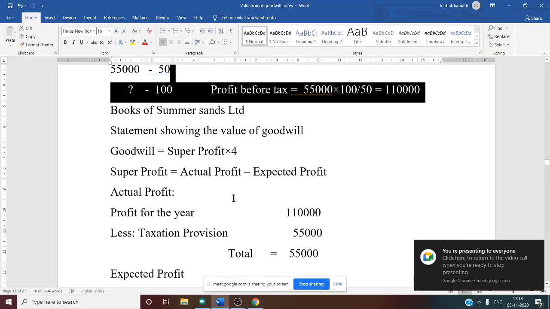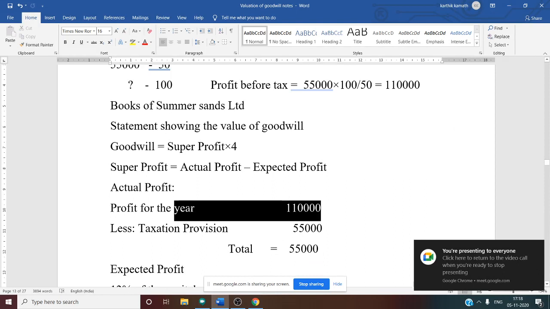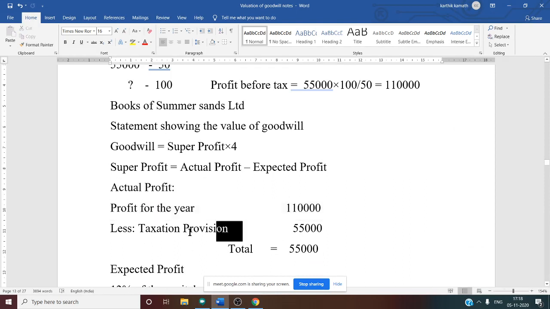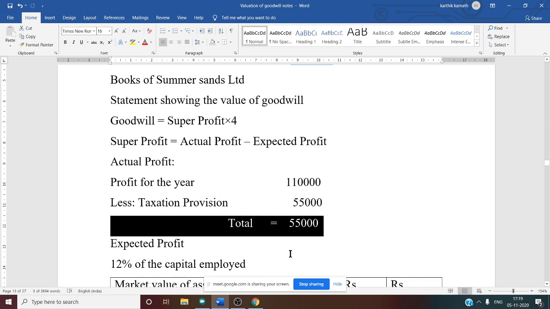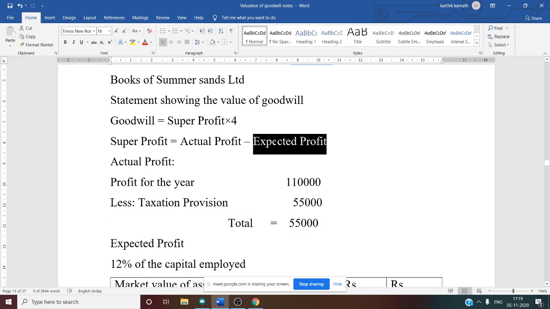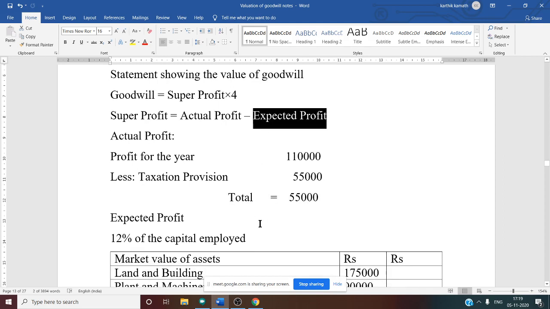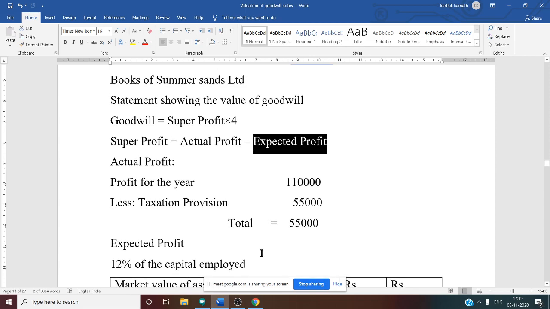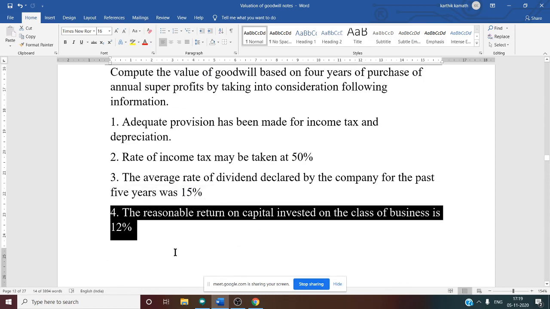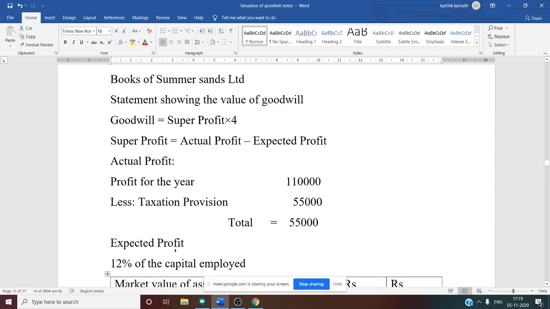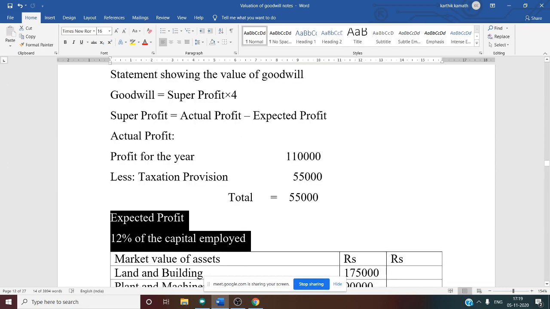So now let us see this. Actual profit, profit before tax is 1,10,000. Less taxation provision, which is given in the question on the liability side, that is 55,000. So actual profit is nothing but profit after tax, that is total 55,000. After this we need to calculate expected profit. Expected profit means here we can adopt the capital employed method, and the rate of return on capital employed is given in the question, that is 12%. See this, reasonable return is given as 12%. So 12% of the capital employed.